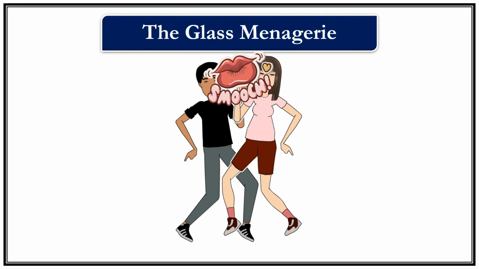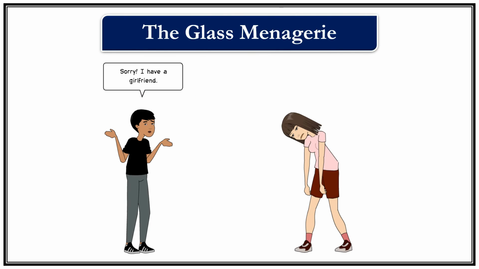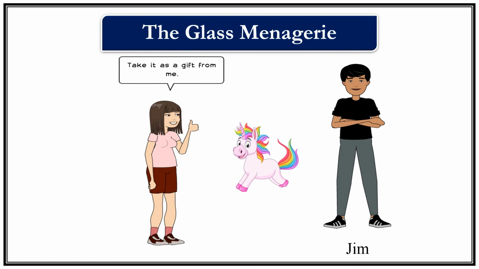But immediately, he draws himself back. Jim apologizes and explains that he has a girlfriend. Hearing this, Laura is devastated but tries not to show it. She gives him the broken glass unicorn as a remembrance.